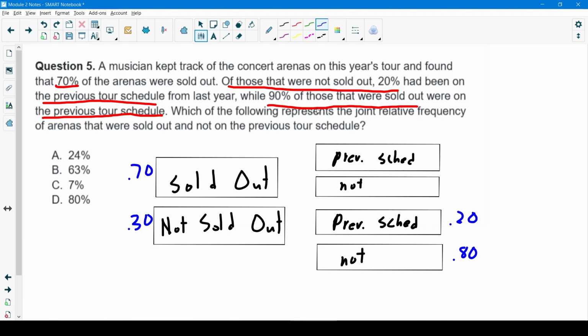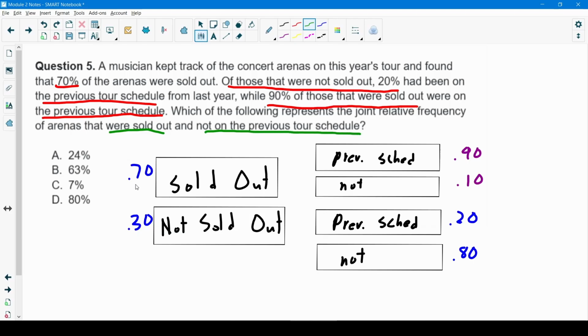And the last part of the question, while 90% of those that were sold out were on the previous tour schedule. So that's going to go here, 0.90, 90%. Subtract that from 100 to get this one, and I get 10%. So my last step here is they're asking us for the joint relative frequency of those that were sold out and not on the previous tour schedule.